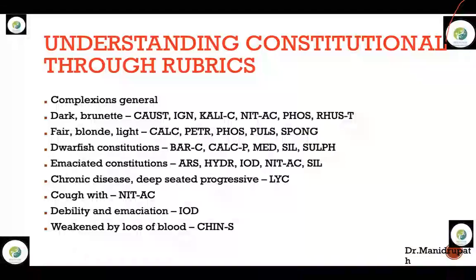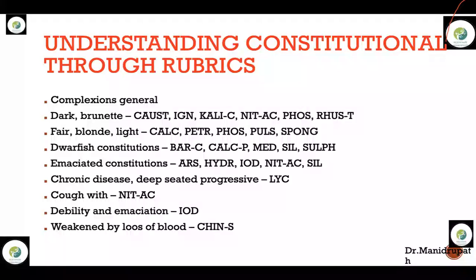Coming into the complex generals, like how we can see a patient by looking at them, how we confirm it is so-and-so remedy, right? If the patient is very dark and brunette, think of Causticum, Ignatia, Kali carb, Nitric acid, Phosphorus, and Rhus tox. We all know Causticum is more of a caring, worried nature, more of an anxious nature, more of a sympathetic nature.